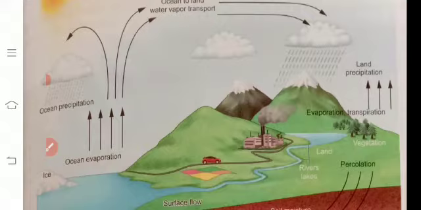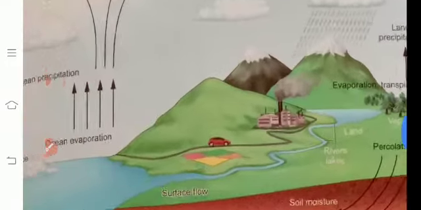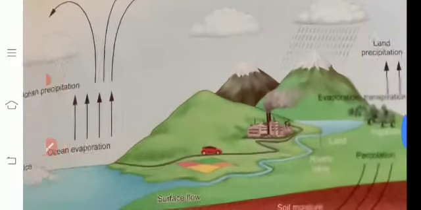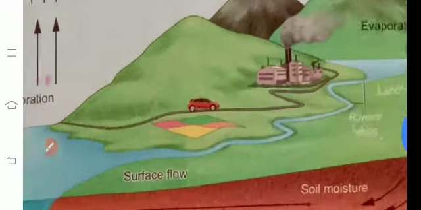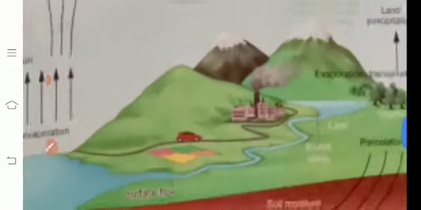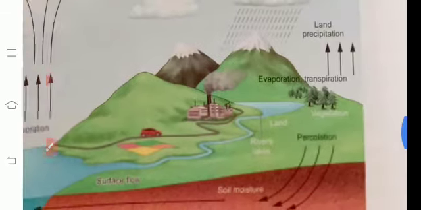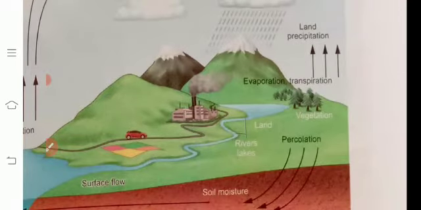Okay, now today's homework. Draw this water cycle diagram, color it and send it to your class teacher. In this diagram, you draw one mountain, factories, one car, another mountain and vegetation, soil moisture, surface flow.